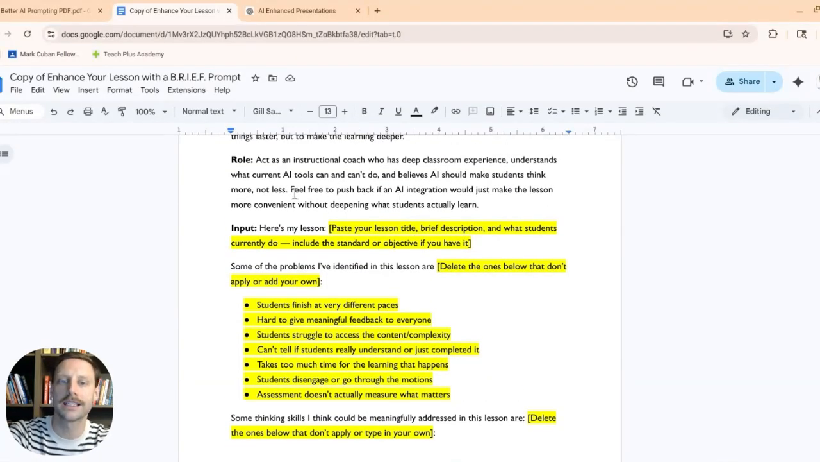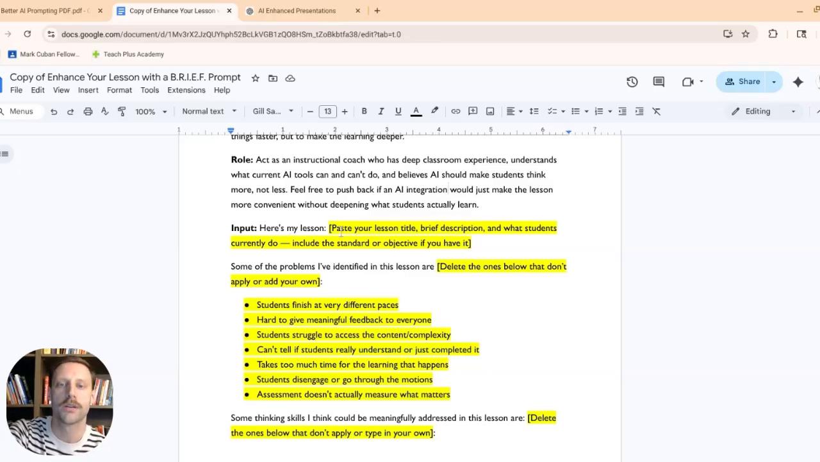I like the fact that it says this right here. Feel free to push back if AI integration would just make the lesson more convenient without deepening what students actually learn. That pushback you're going to see in output a little bit, which is what I want to see happening, that it's not simply saying use AI for the sake of using AI.